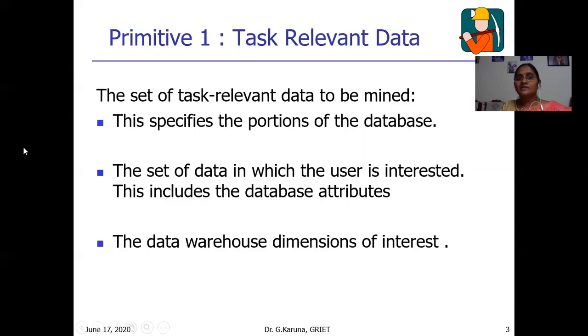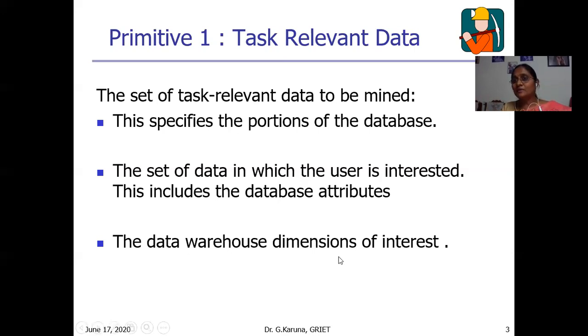And the second one, the set of data in which the user is interested. Suppose I would like to find out in the university database how many students are good at sports, good at academics, and frequently visit the library. I need to find out. So what happened here? It is related to all the databases in the university, but the interested attributes are only a few: a few related to the library, a few related to academics, a few related to sports. So we have to take the important attributes.